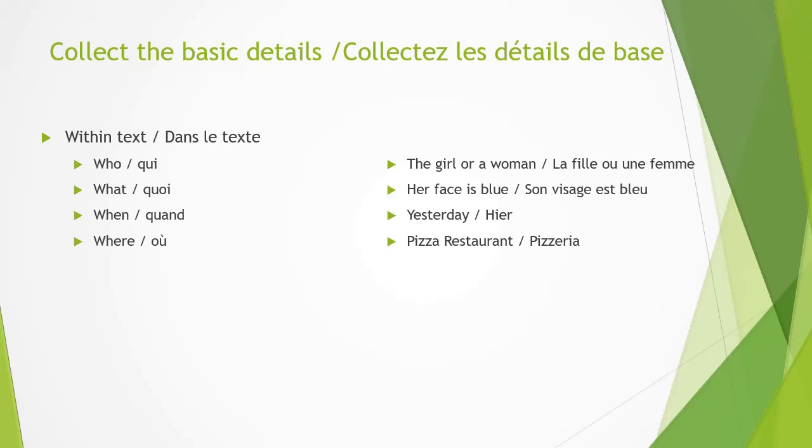Then what happened? Basically, her face became blue. So that is something that happened. That's the news item. When it happened, it was mentioned that yesterday she had gone to the pizzeria. That is a central component basically. So it answers two questions: some event happened yesterday, and in this place. And because of that, her face is blue. So since the way the title was formed, it is important to understand that.